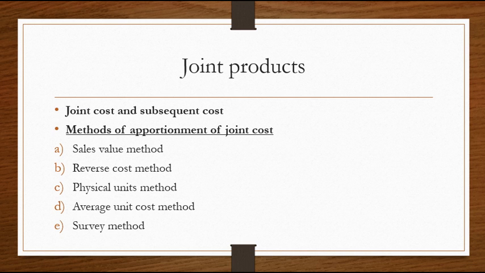Then for diesel it can be 500 liters. Then for kerosene it might be 200 liters. Then grease might be 100. So when it is divided like this based on the quantities, 1000, 500, 200, 100, the proportion can be decided based on the quantity weightage.